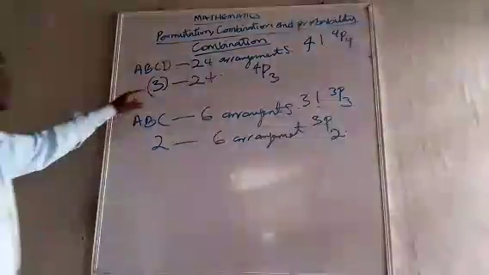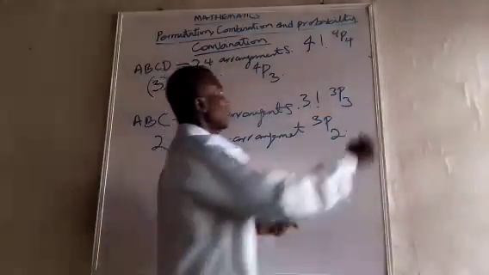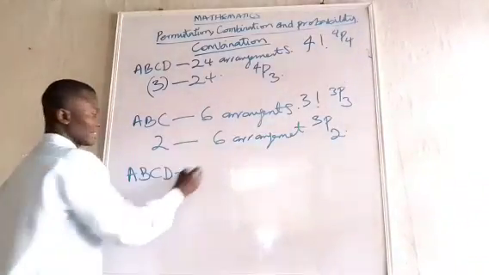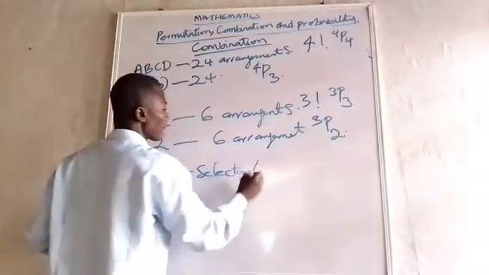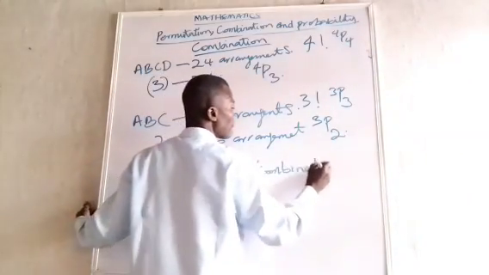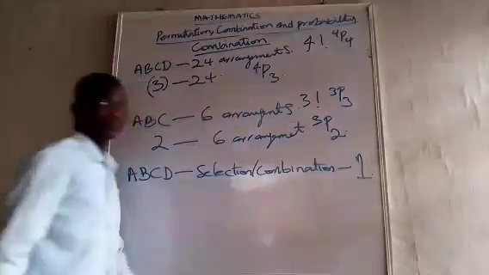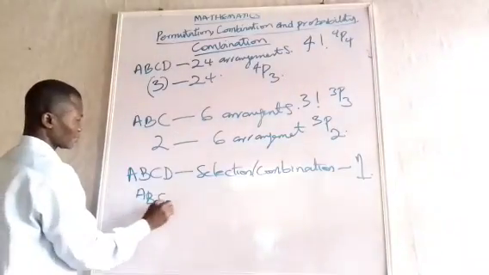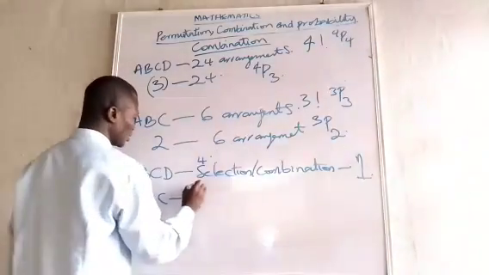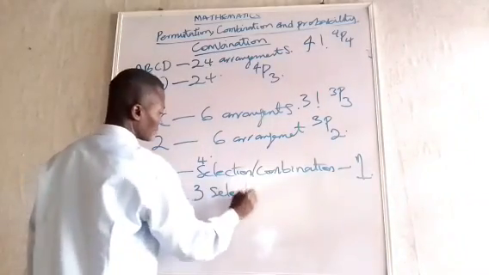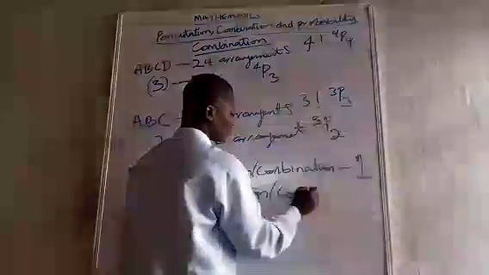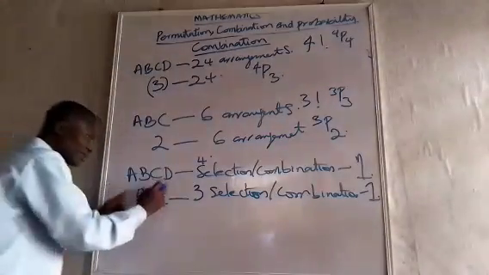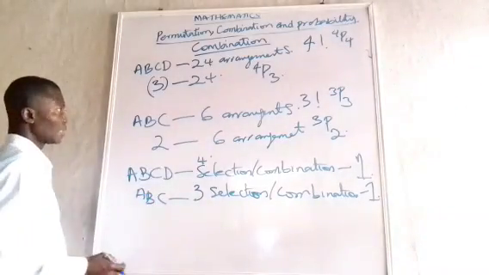But one thing is sure. For this ABCD, how many selections or combinations can I make here? It is 1. That's for this one too. For this one ABC, this is if all 4. This one is if all 3. Selection or combination is 1, because no matter how I arrange them, I'm still going to have all of them in the same group.